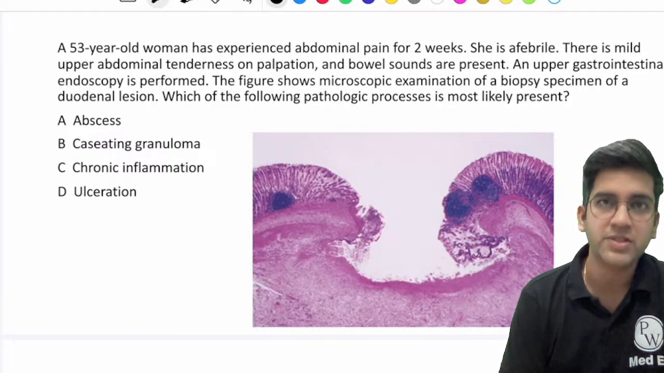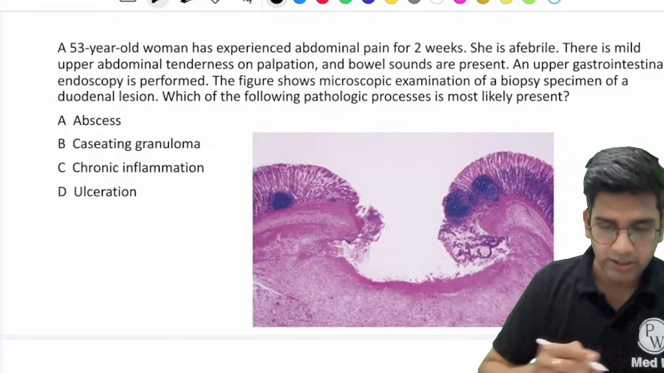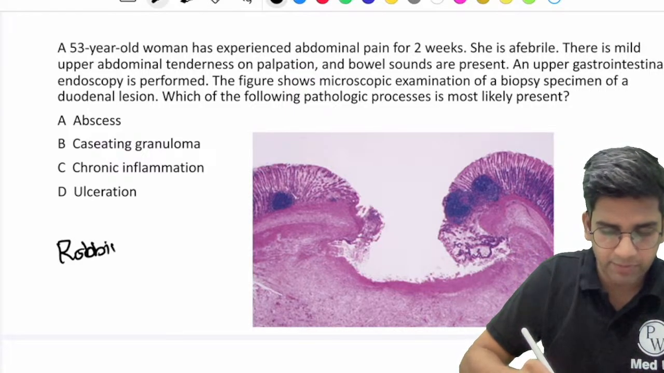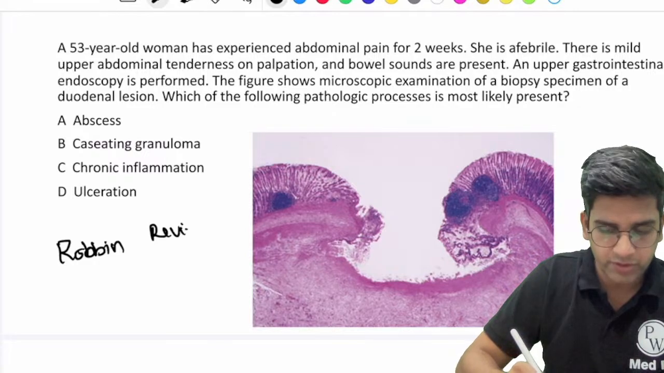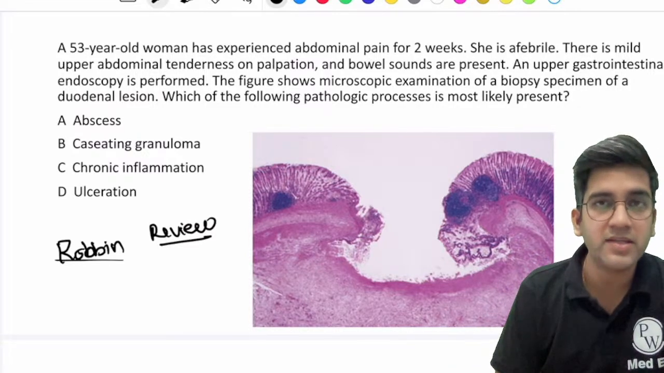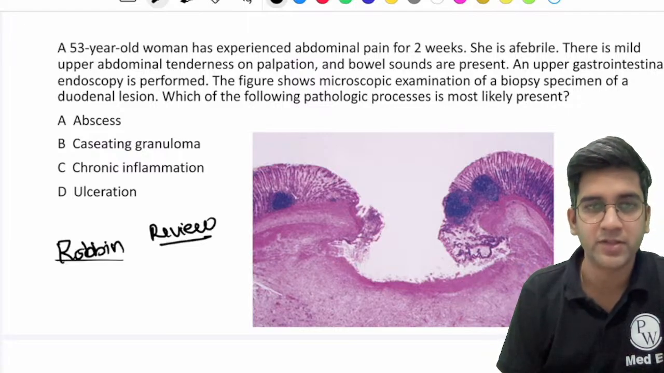So these scenario based questions are from the Robbins review book. Robbins has a review book. So if you are completing any chapter, I want you to download the Robbins review book. It's a free book available as PDF. Please go ahead. They have an amazing source of scenario based questions.